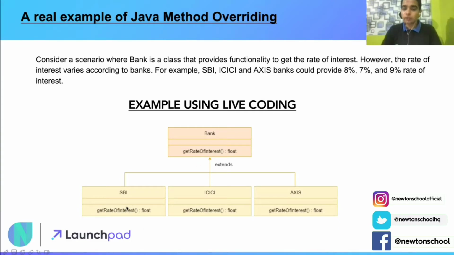So in the case of getRateOfInterest of SBI, it's going to be 8%. In the case of ICICI, it's going to be 7%. In the case of Axis, it's going to be 9%. But the same method is defined in the parent class with the name getRateOfInterest.